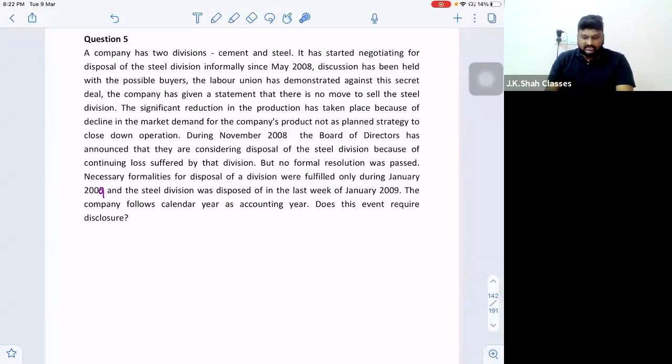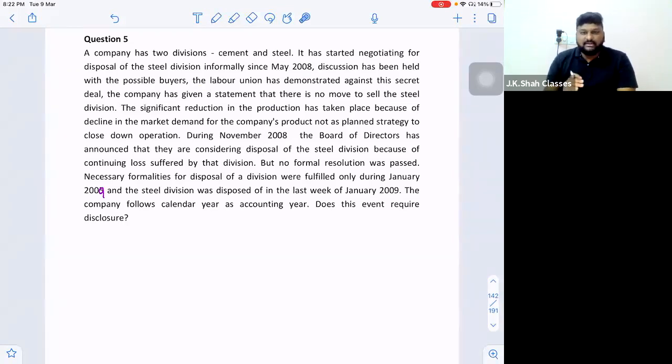A company has 2 divisions, cement and steel. It has started negotiating for disposal of the steel division informally since May 2008. Discussion has been held with the possible buyers, but the labor union has demonstrated against this secret deal. The company has given a statement that there is no move to sell the steel division.